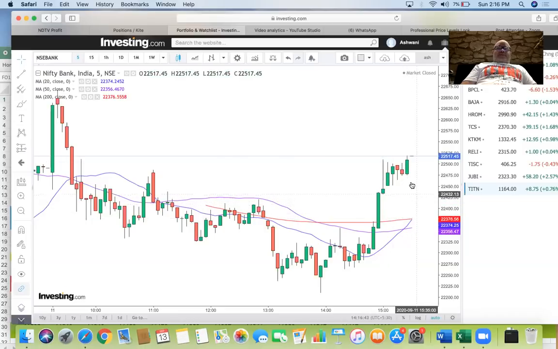So what you expect is some kind of a trend day. Which side we'll figure out, but it's very clear that you know what you are going to do Monday morning. So that really helps if you have a bias before you get on with it.